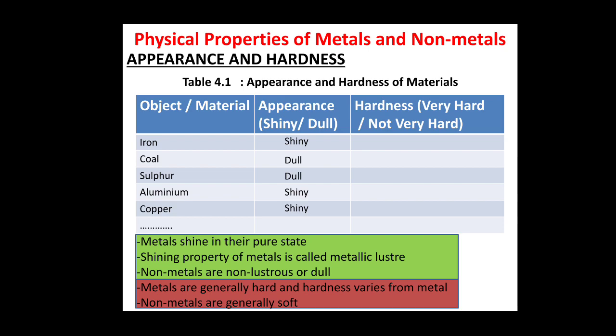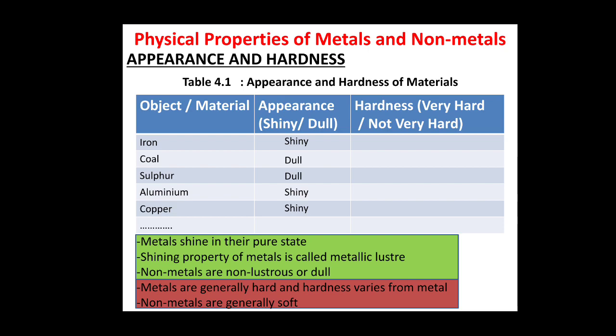From this we come to know that some materials are shiny and some are dull, right. So, which are shiny and which are dull? Metals. Metals shine in their pure state, and the shining property of metals is called metallic luster, whereas non-metals are non-lustrous or dull.